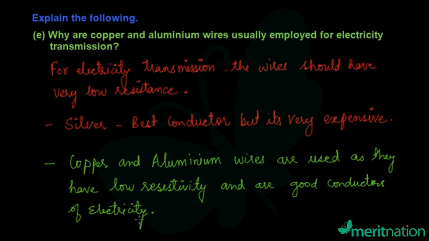So copper and aluminium are used as substitutes for silver, and therefore copper and aluminium wires are used for electricity transmission. So these are the required answers for this question.